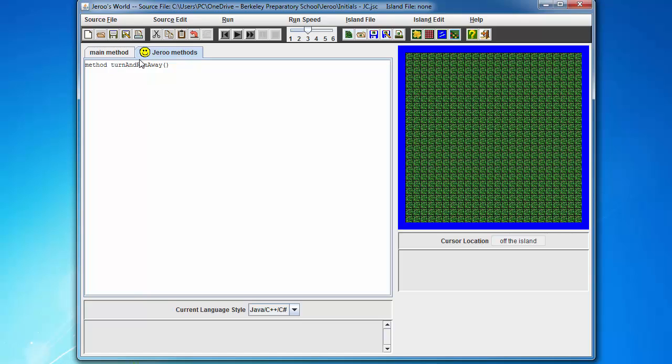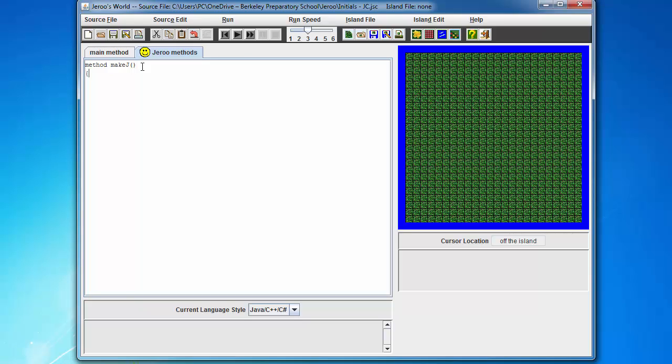The second and every first letter of however many words you have in your method name, you want to capitalize that first letter. So turn and run away, that could be the name of a method. That's fine. All right, but since we're making J, I want to go back to make J.